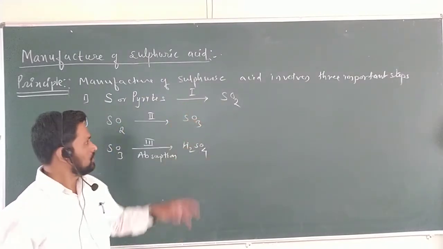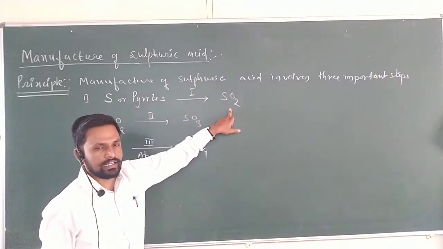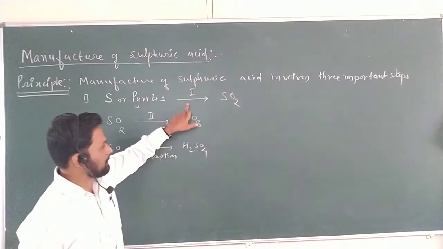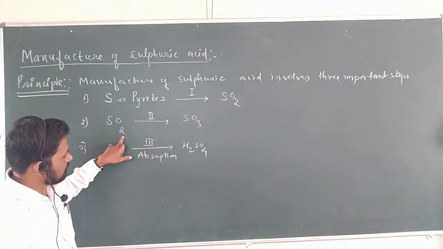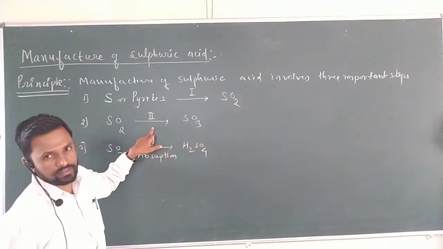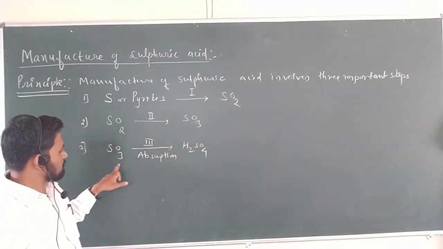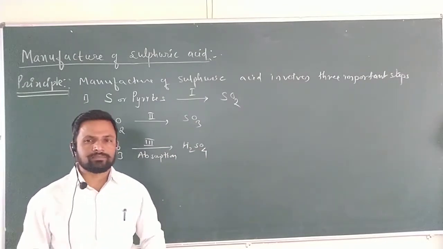Sulfur or sulfur pyrites are converted into sulfur dioxide, which is step 1, by the simple oxidation method. And second, sulfur dioxide is converted into sulfur trioxide, again an oxidation step. And third, absorption of sulfur trioxide by water gives H2SO4, which is the third step.